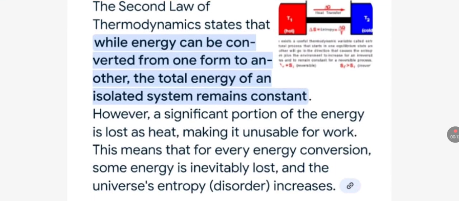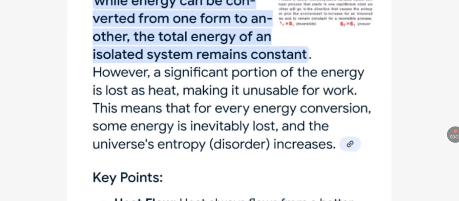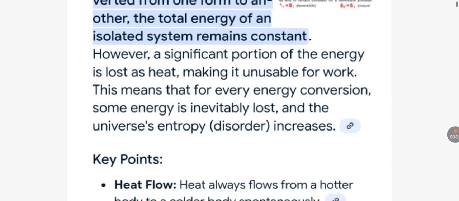So the first question is, what is the second law of thermodynamics? The second law of thermodynamics states that while energy can be converted from one form to another, the total energy of an isolated system remains constant. However, a significant portion of the energy is lost as heat, making it unusable for work. This means that for every energy conversion, some energy is inevitably lost and the universe's entropy increases.